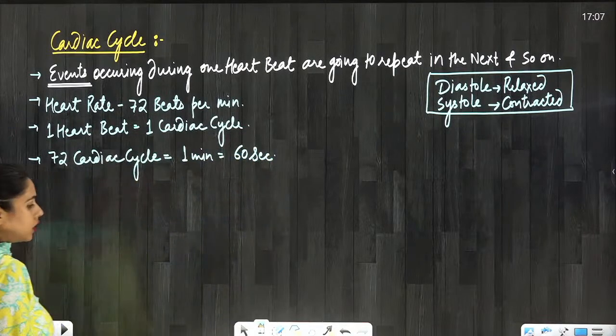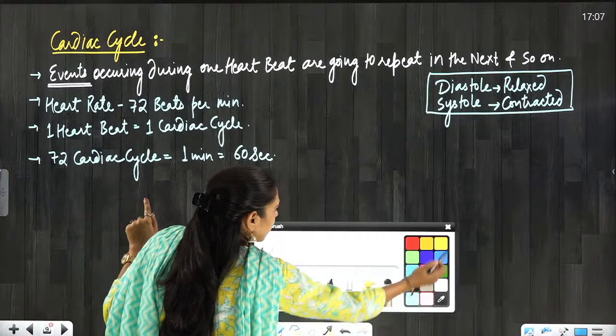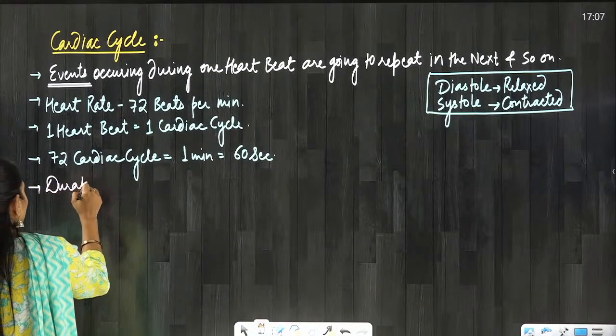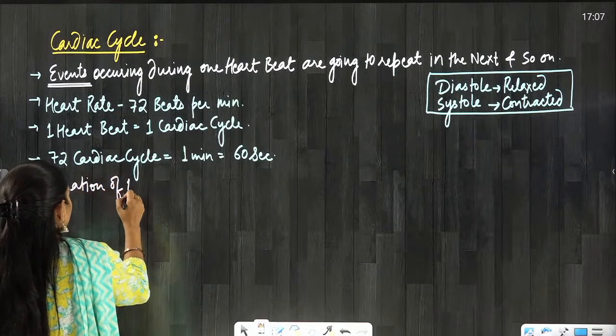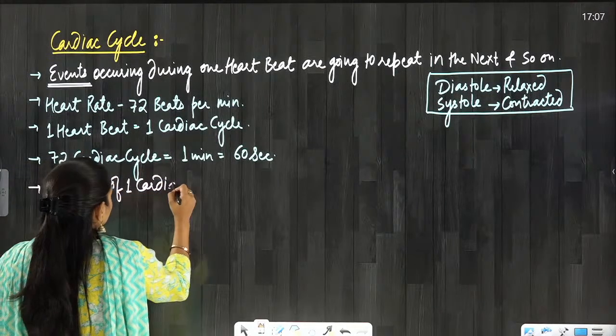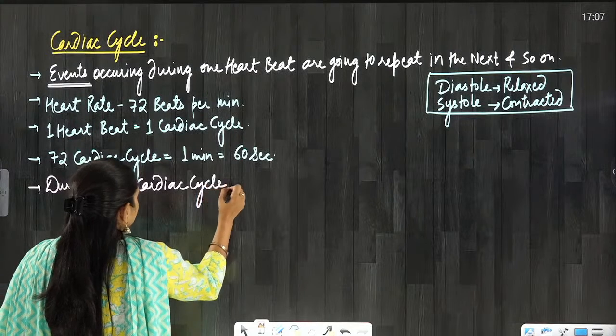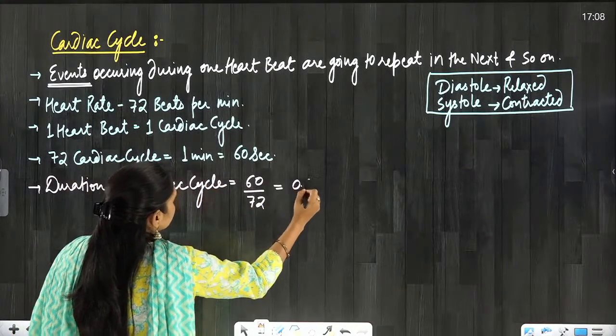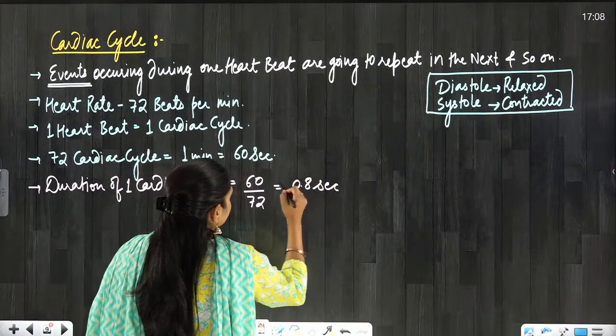So if we want to calculate the duration of one cardiac cycle, it is going to be 60 upon 72, so that is going to be 0.8 second.